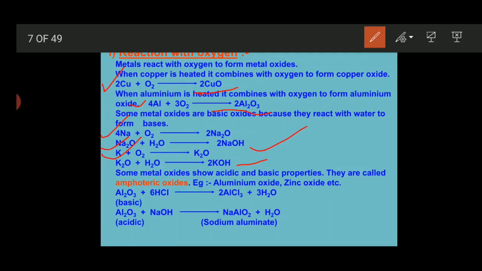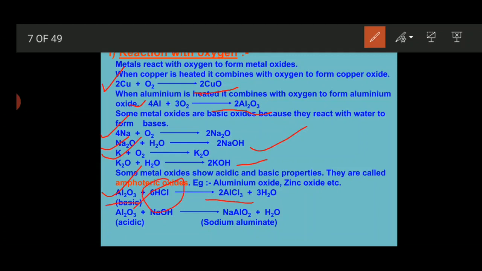So let's see. Here aluminum oxide reacts with acid and gives you aluminum trichloride along with a water molecule. Here hydrochloric acid is acidic in nature, so aluminum oxide behaves like a basic oxide.